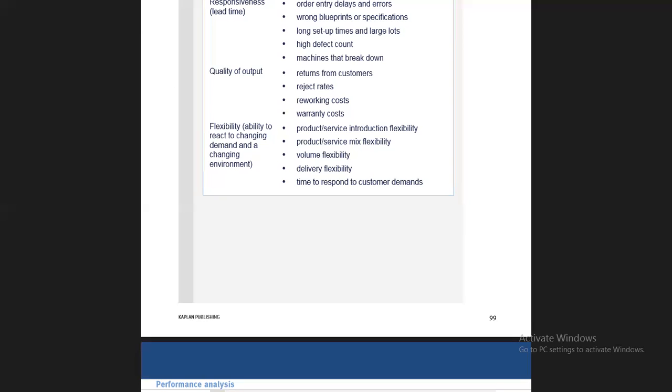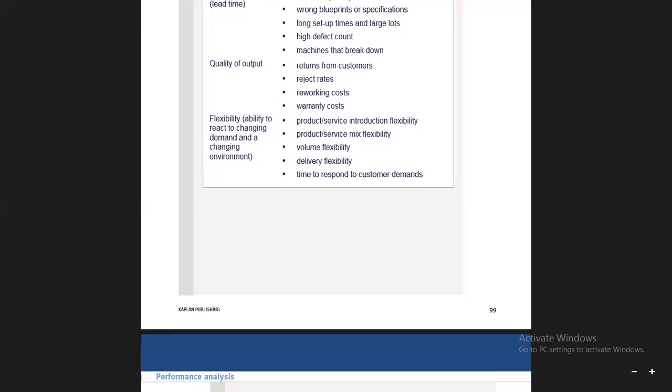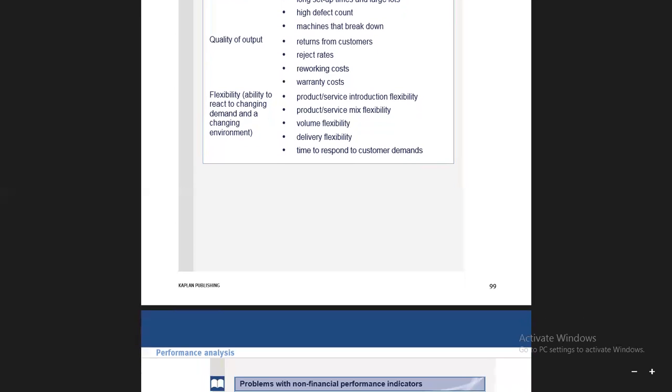So employers should take their employees into confidence when they are introducing new things. Because if they are not taking the employees into confidence, and they are not flexible enough, the results will not be as the company requires. So flexibility is the ability to react to change and to the changing environment.